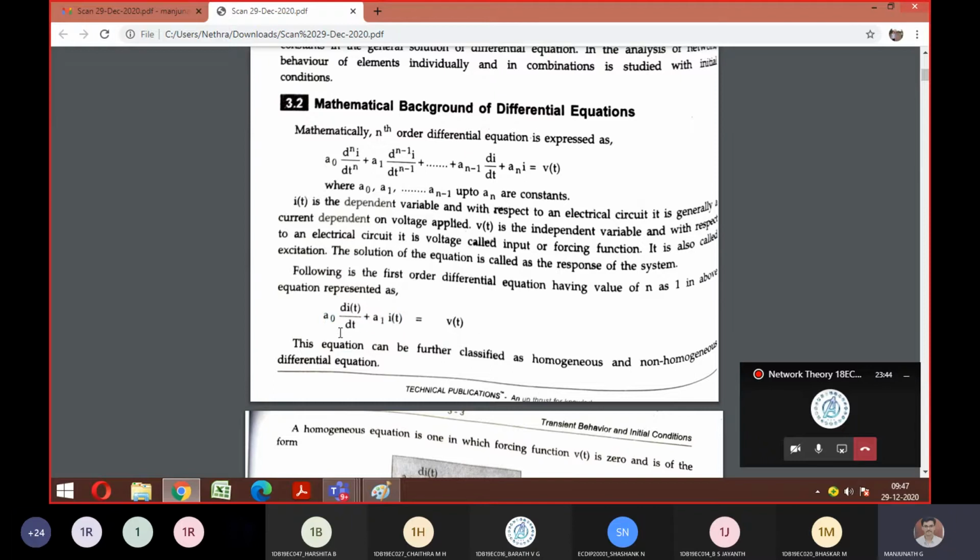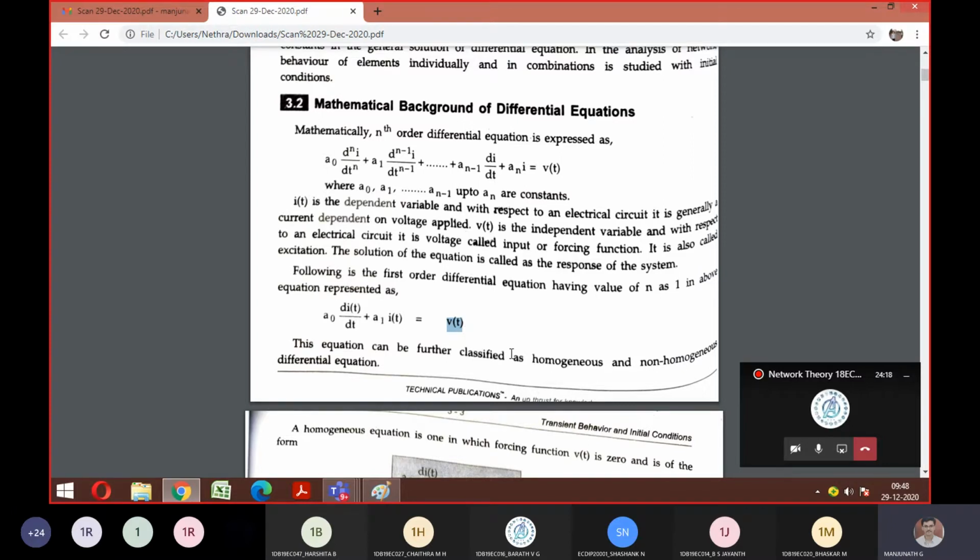Am I clear? A0 is a constant term. In place of n, we have replaced 1, so it becomes first differentiation. This is the base formula for the first order differential equation. This can be categorized into two: one is homogeneous, one is non-homogeneous. Homogeneous means your V of t will be equal to 0. I'll repeat. Differential equations are further classified into homogeneous and non-homogeneous.